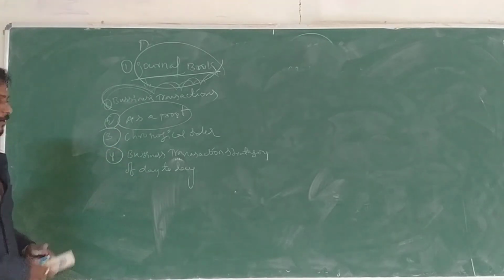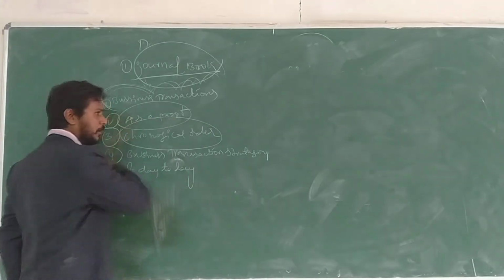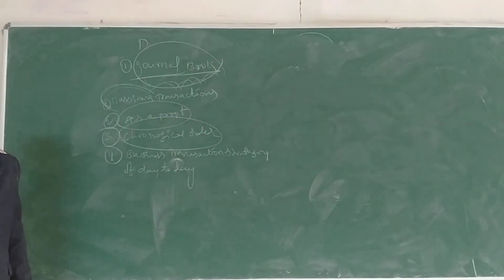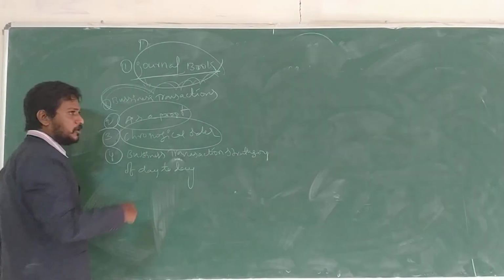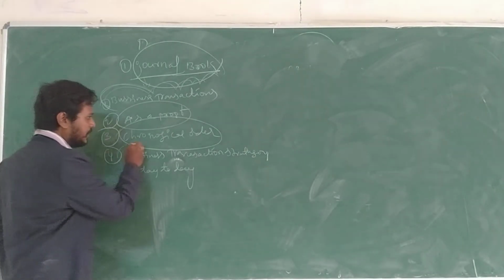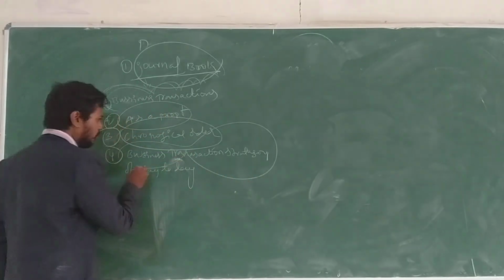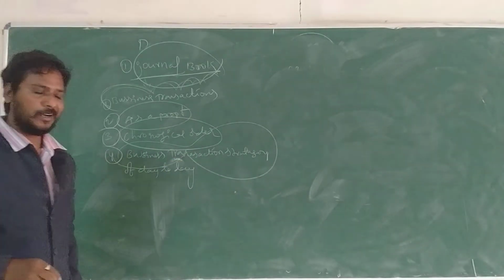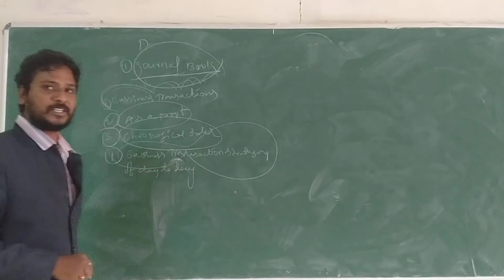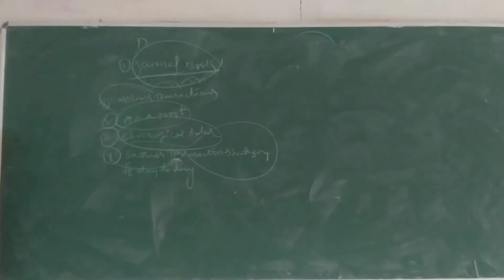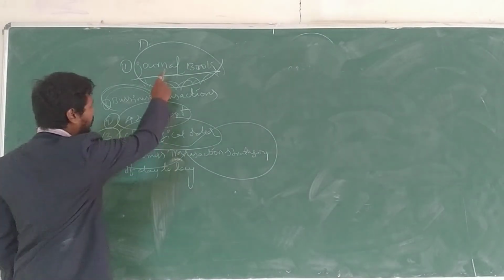Next, chronological order means from 1 to 100, from day to day, we record into the journal book. Next one, business transactions strategy. Every day we know the business transactions, day to day wise. So this is the documentation of the journal book.